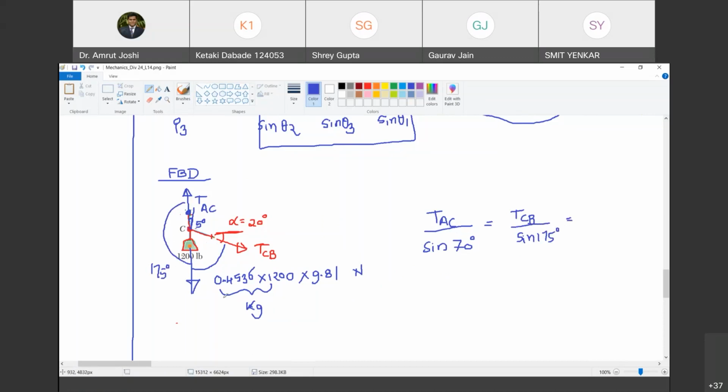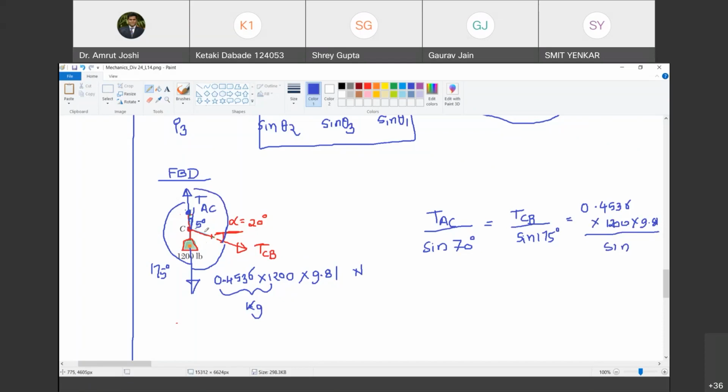This must be equal to this force, which is 0.4536 multiplied by 1200 multiplied by 9.81, divided by sine of which angle? Now I need to write down this angle. Are you with me?